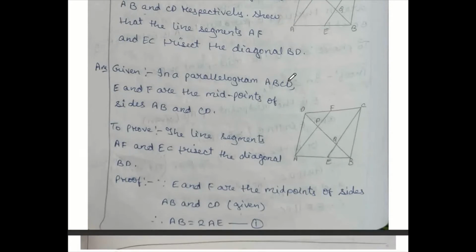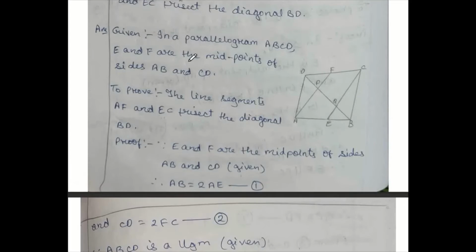Let us go for the given material. In a parallelogram ABCD, E and F are the midpoints of the sides AB and CD. To prove: the line segments AF and EC trisect the diagonal BD. Now to prove this, we can start this way. So proof: first I thought about the general midpoint concept.